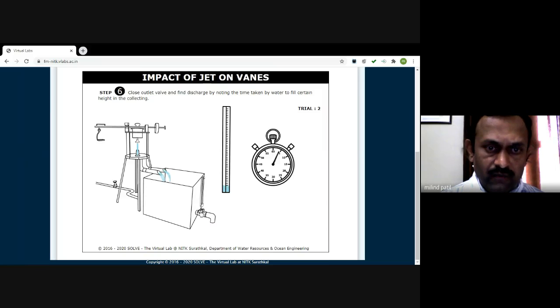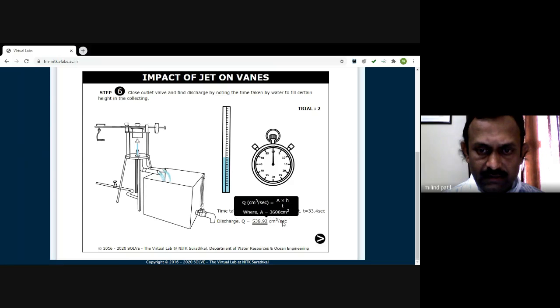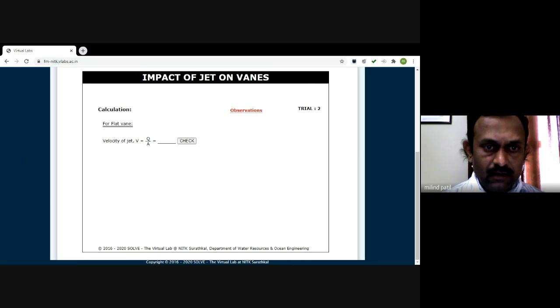Put this cork off first. Measure the height of water in the tank and the time taken. Obtain the reading. Calculate your discharge. It is 538.92 centimeter cube per second. Go to the next slide. Obtain the velocity of the jet. You can obtain it as 435 centimeter per second. Obtain the theoretical force using the simple equation rho A V square. So it is 2.34 Newton.